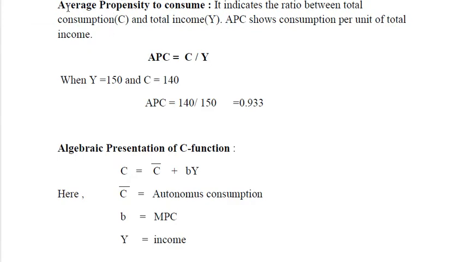The second concept of consumption function is average propensity to consume.